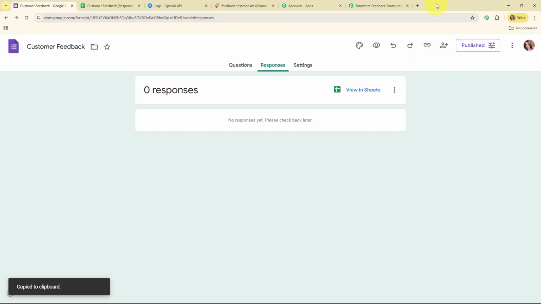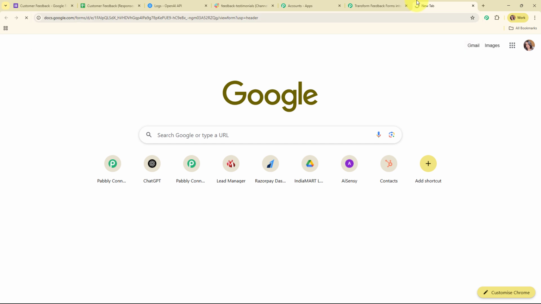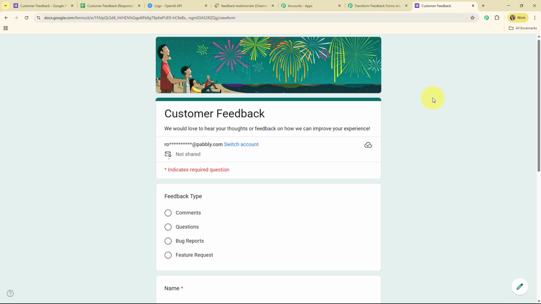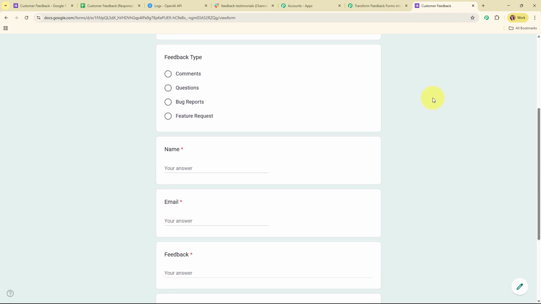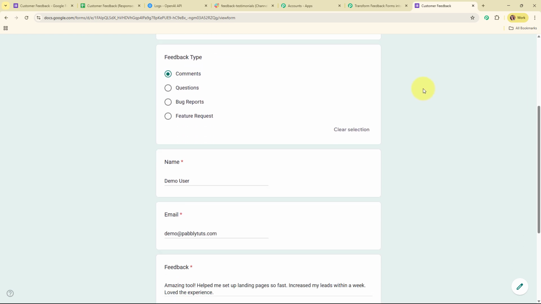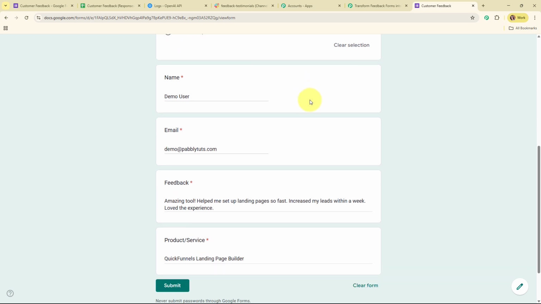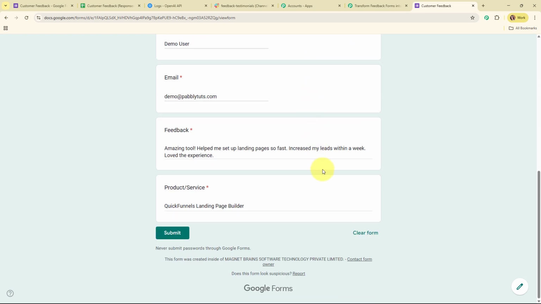So I'm going to copy the responder link, and then I'm going to open it in a new tab. And now here I'm going to enter some dummy details and make a form submission. So let me add the details over here. Alright, so here I've successfully added the details where I've added the feedback type, name, email, feedback, and the product